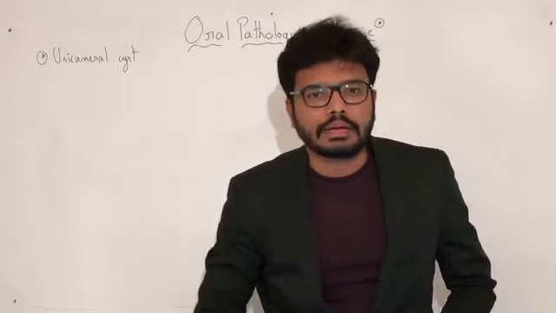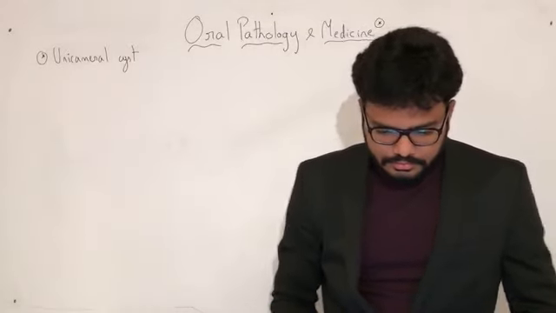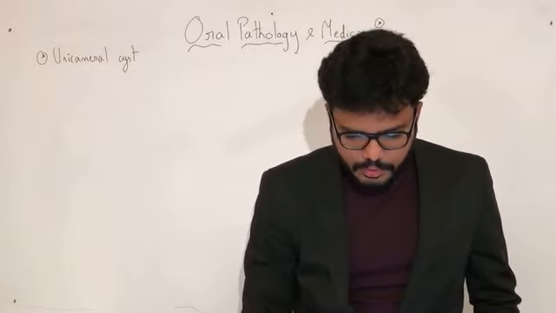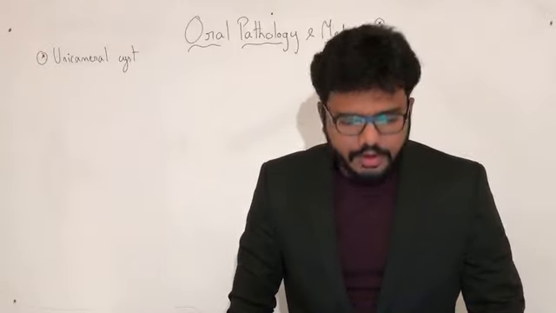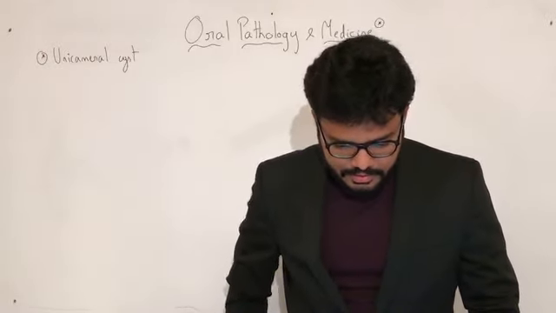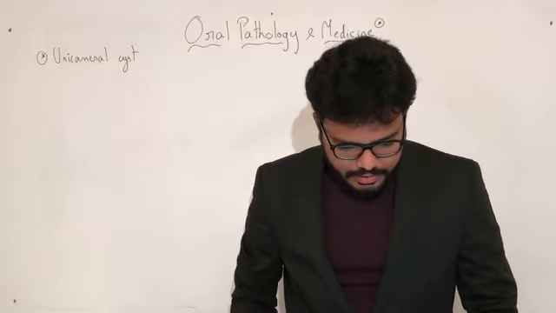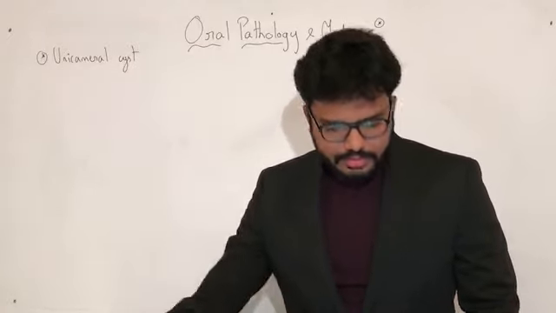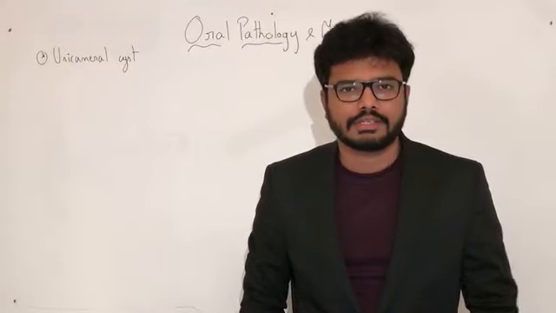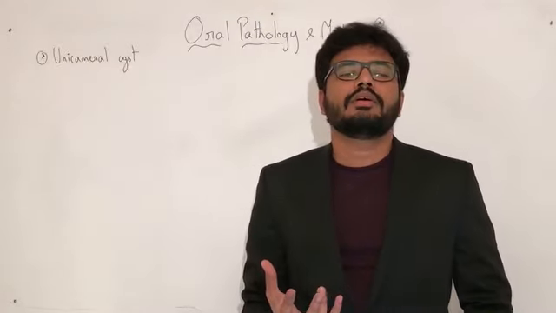First of all, what do you mean by the term unicameral? So you mean to say it is pseudocyst? Okay. What do you mean by the term unicameral?